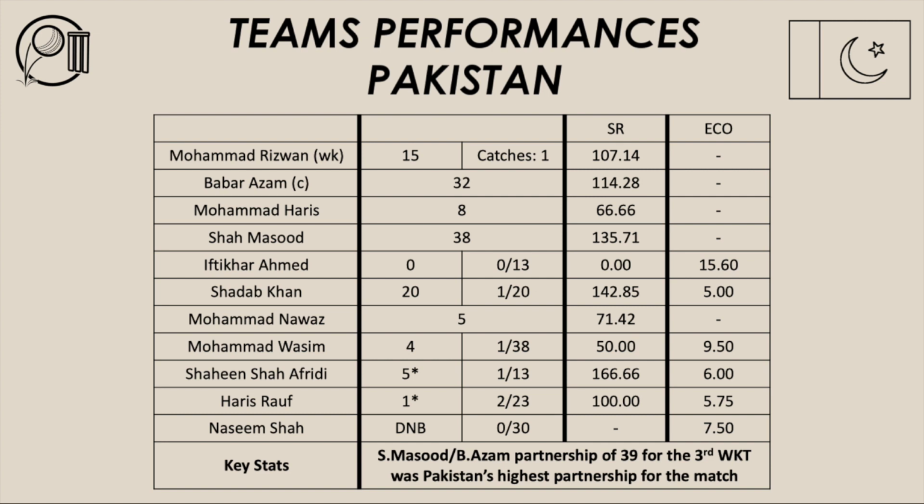Pakistan's batting in this T20 World Cup final didn't get going. No momentum. They sort of lost their way throughout the whole innings. Wickets were falling at regular intervals. And for Pakistan, unfortunately, their batting didn't deliver where it was needed the most, and that's in a T20 World Cup final. 8 for 137 from their 20 overs wasn't going to trouble England. And in the end, England chased down the runs to win by 5 wickets.